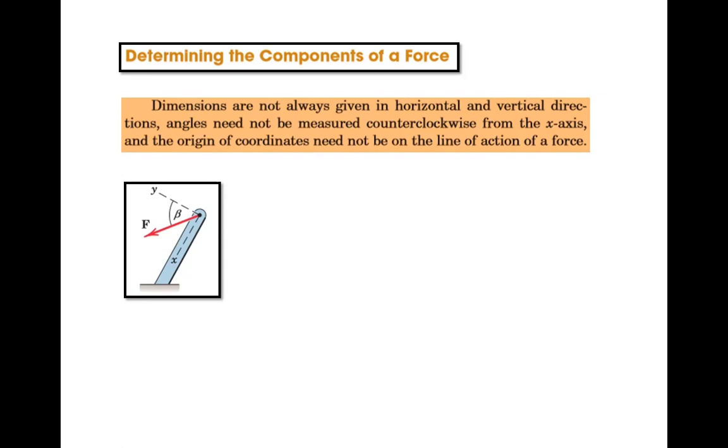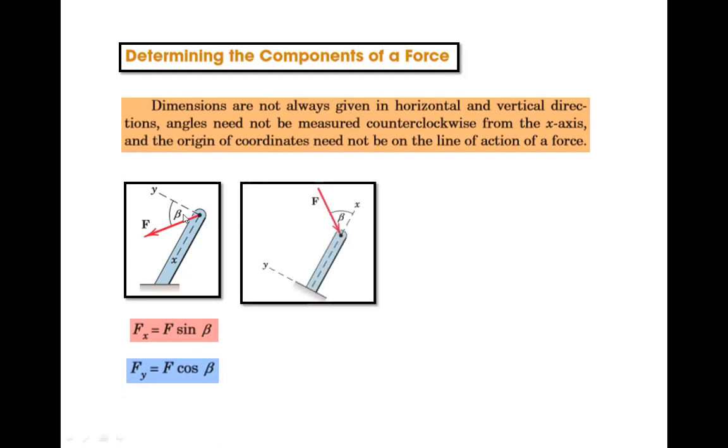What will be the X? Yes, X will be F sine theta and that will be F cos theta, sir. Very good. Fx will be F sine beta. Yeah, here it's beta. Okay, and Fy will be F cos beta. Now here is one more example.